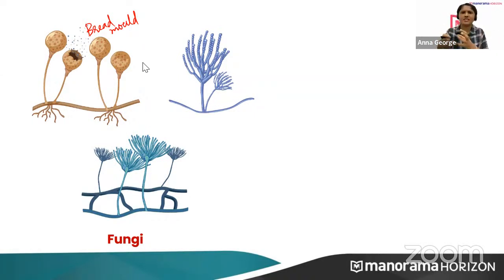So how can you see this bread mold on bread? We can see some black or dark colored spores or some powdered substance when we keep a bread for a long time. So that is bread mold. That is Rhizopus, and the scientific name is Rhizopus. This is bread mold. And what is this organism? Patches. Yes, very good. What is this organism?